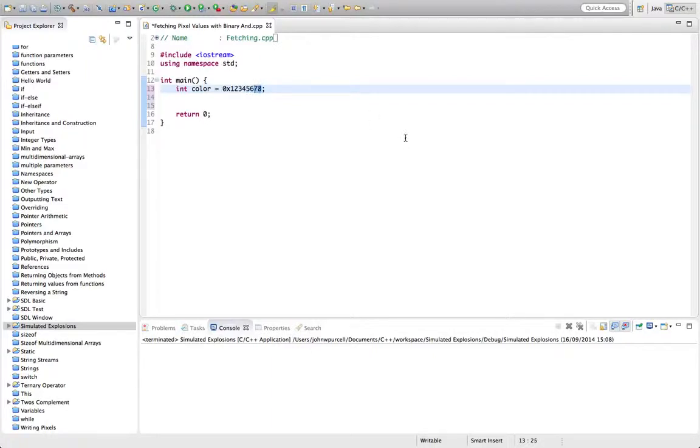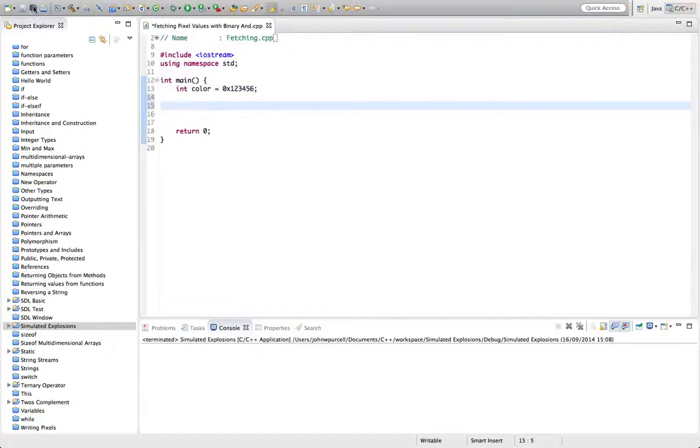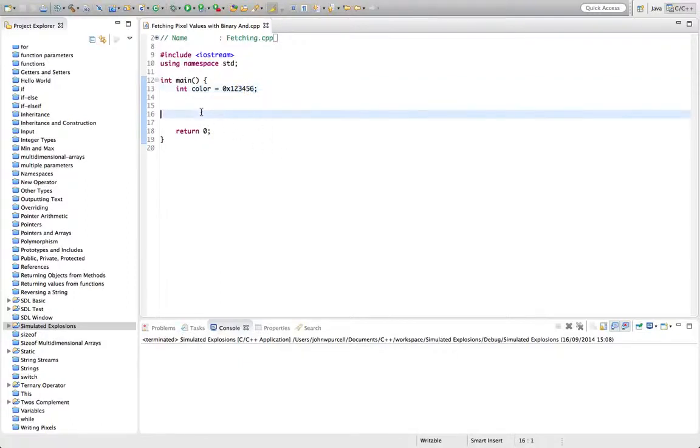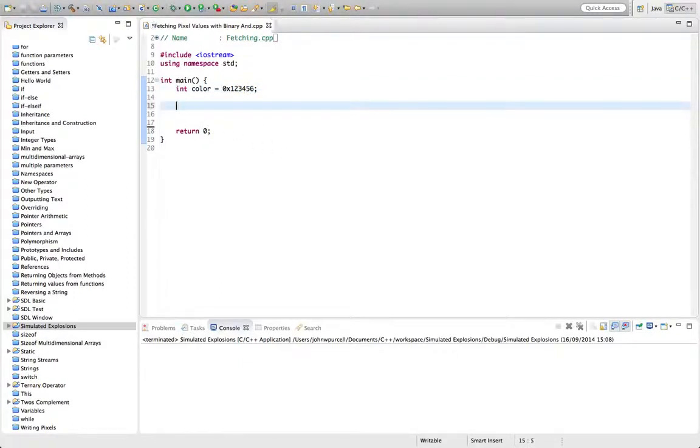And we're not using alpha, although we have to have it in there because we're working with 32-bit values for each pixel. So to show you how to do this, let's get rid of the alpha value just because it's a little bit simpler to demonstrate without. How can we get the red, green and blue values out of there? So the red is 12 in hex, green is 34 in hex, each of these is 1 byte, and the blue is 56 in hex. How can we extract those from this?